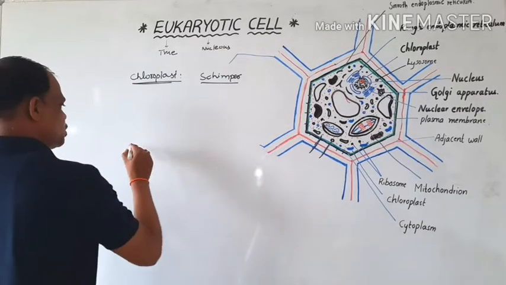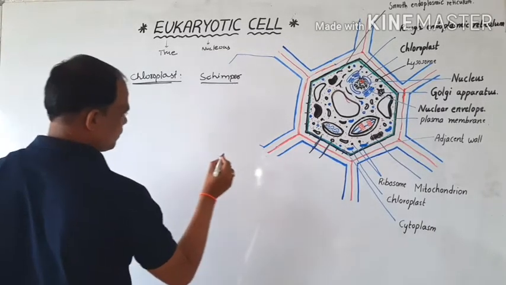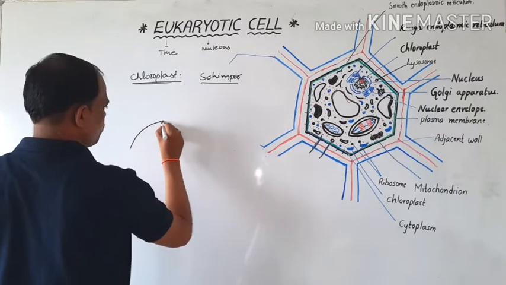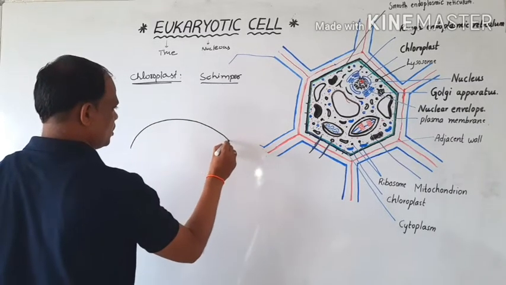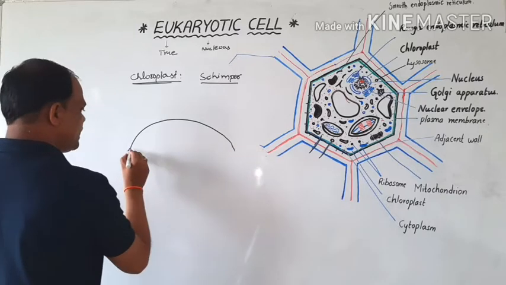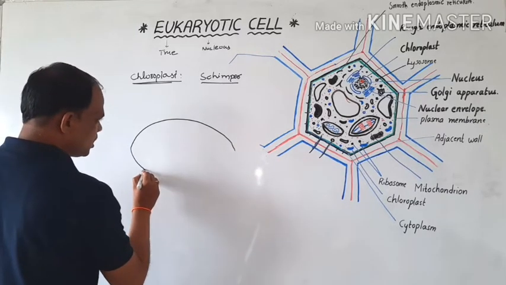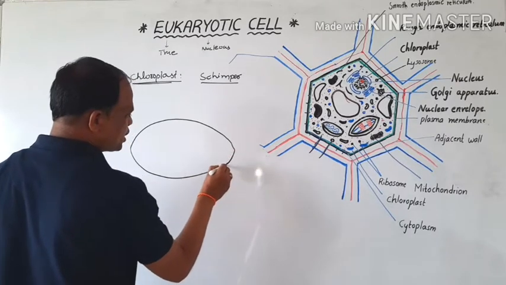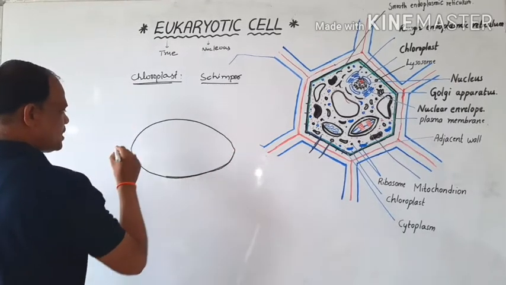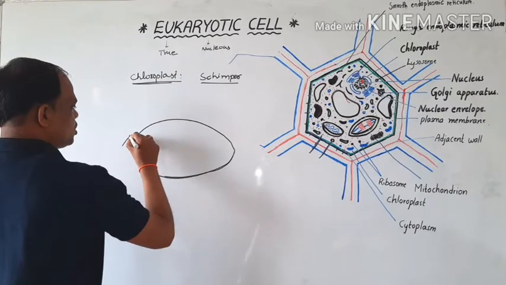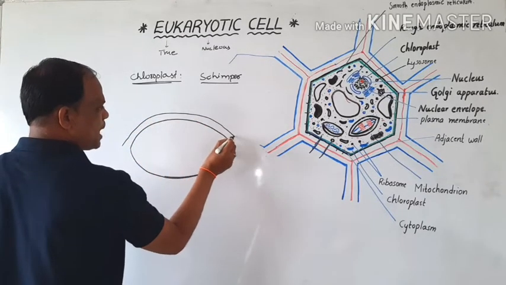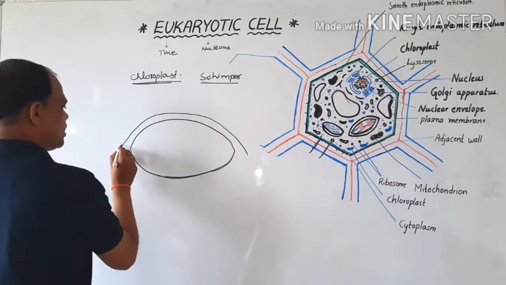So this is the structure of the chloroplast. Mainly, chloroplasts are present as disc-shaped and oval-shaped plastids. These are colorful plastids, and the chloroplast shows green color.